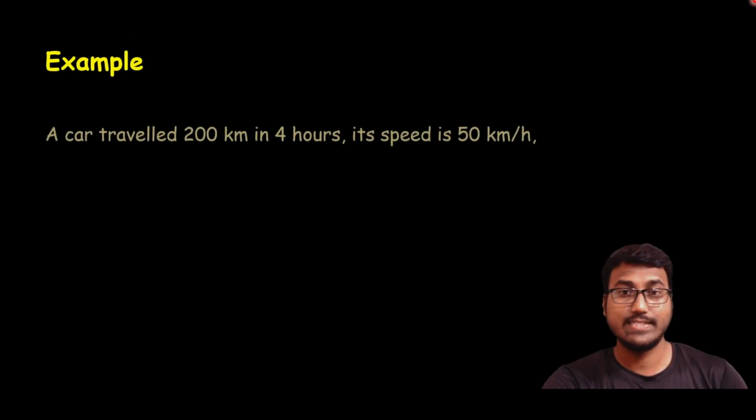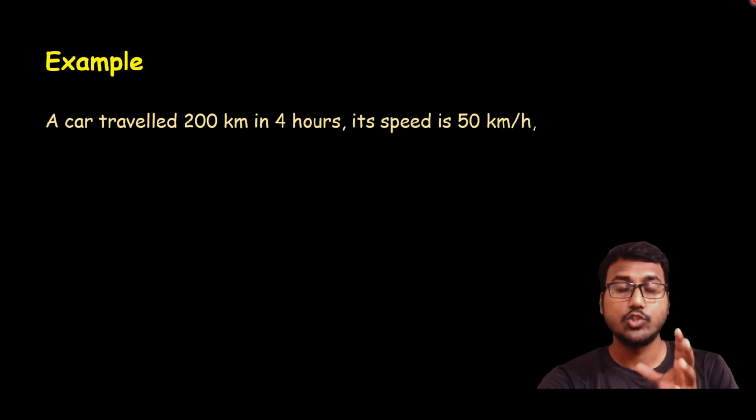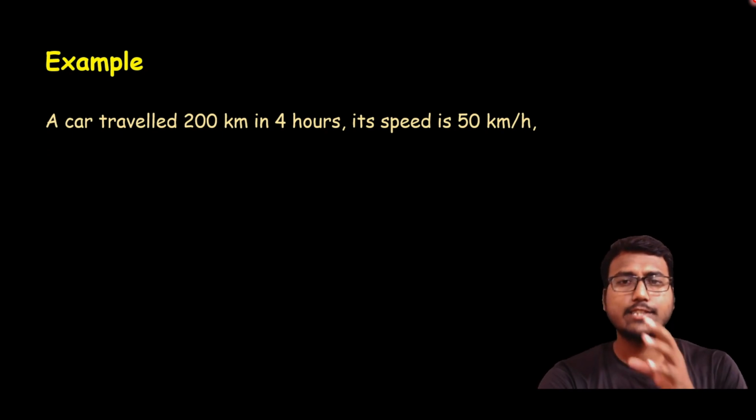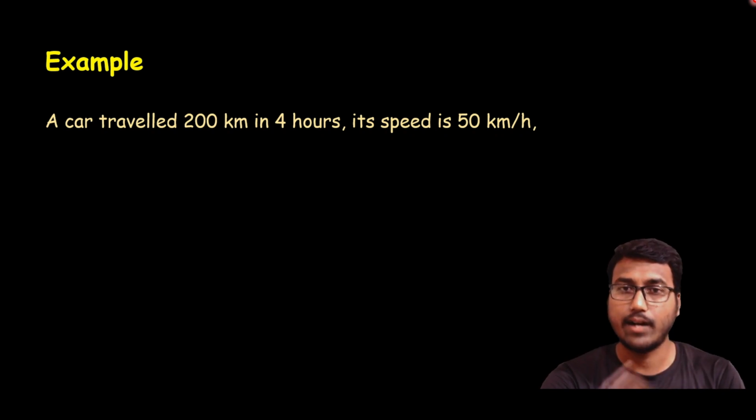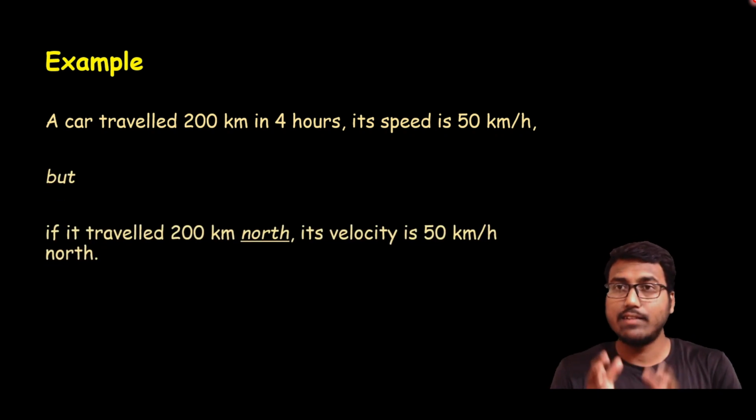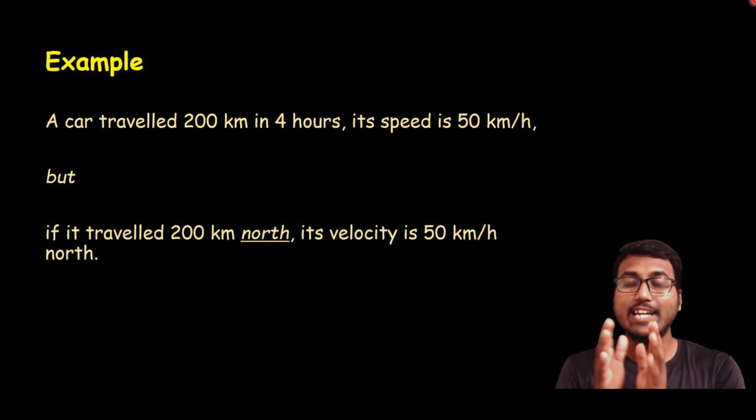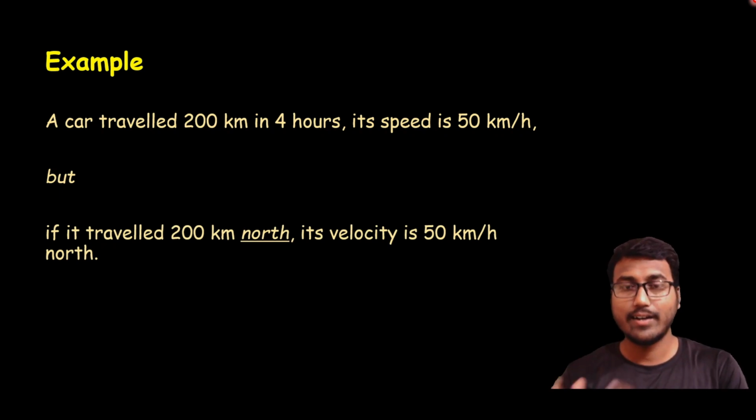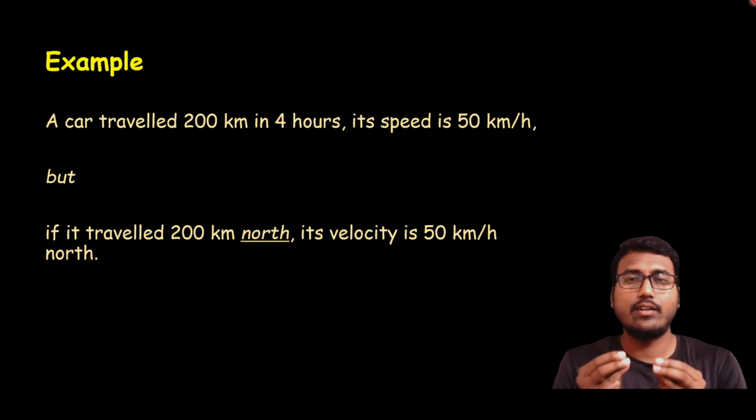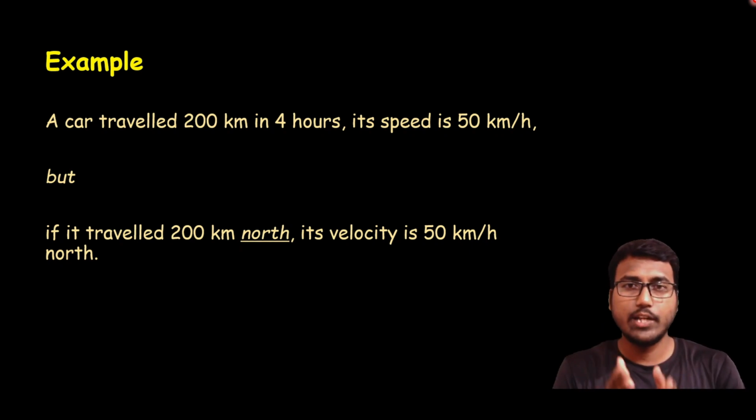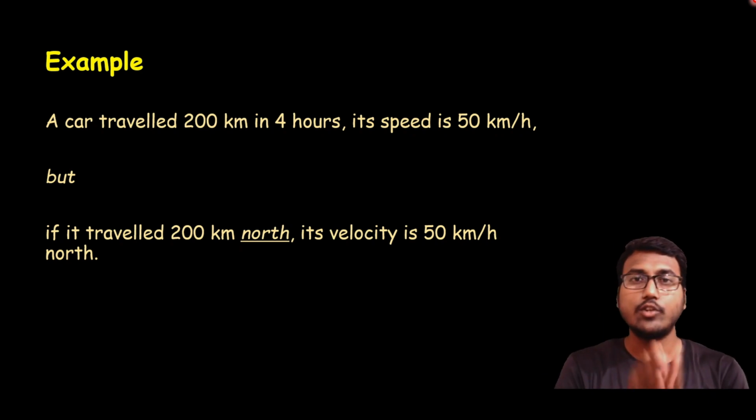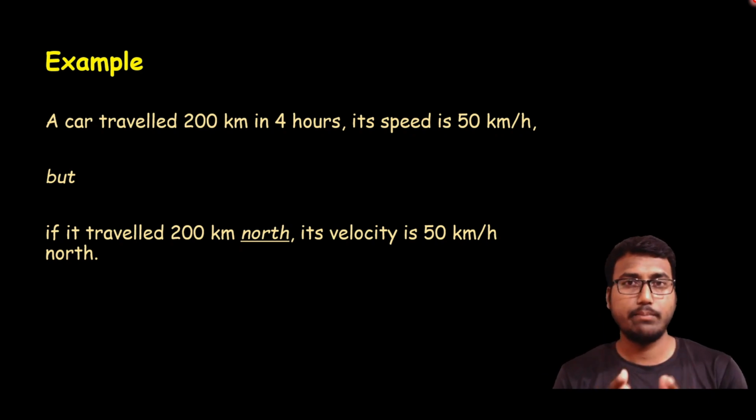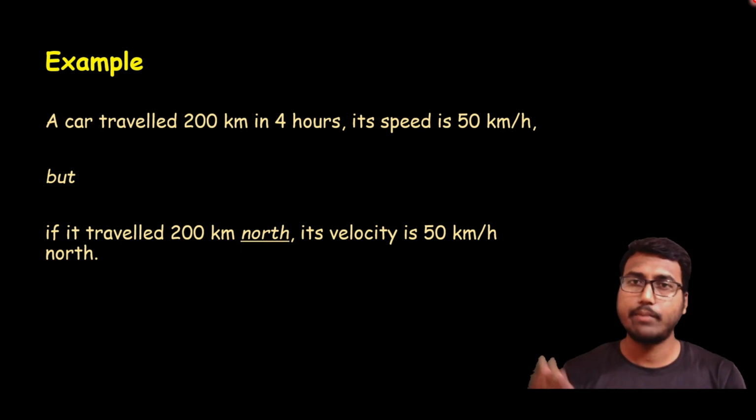Okay, so next we have an example for the same thing. A car traveled 200 km in 4 hours. Its speed is 50 km per hour. But if it travels 200 km north, its velocity is 50 km per hour in the north direction. So when measuring speed, sometimes we will use kilometer per hour, sometimes we will use meter per second. So the SI unit is meter per second. Based on convention, we will have 50 km per hour. So kilometer per hour also can be used. I hope you got it.